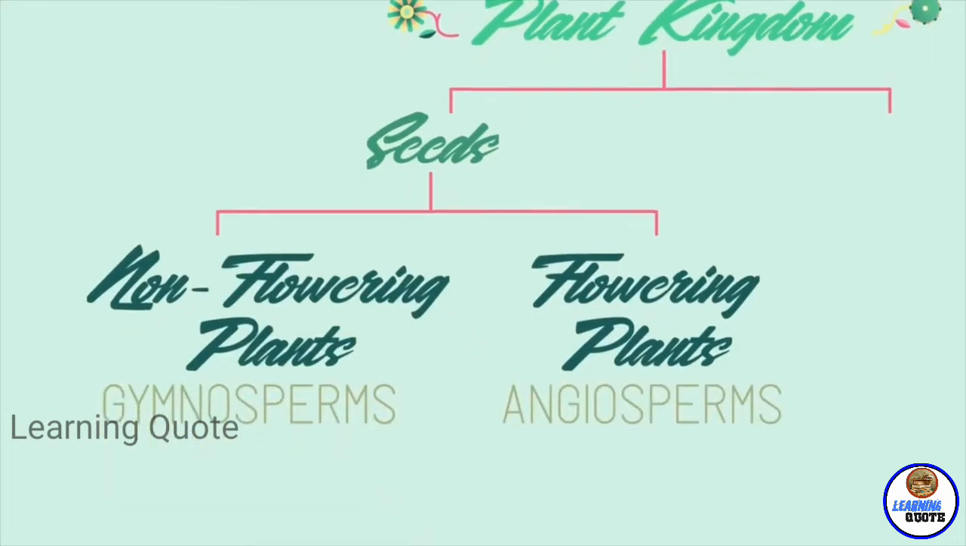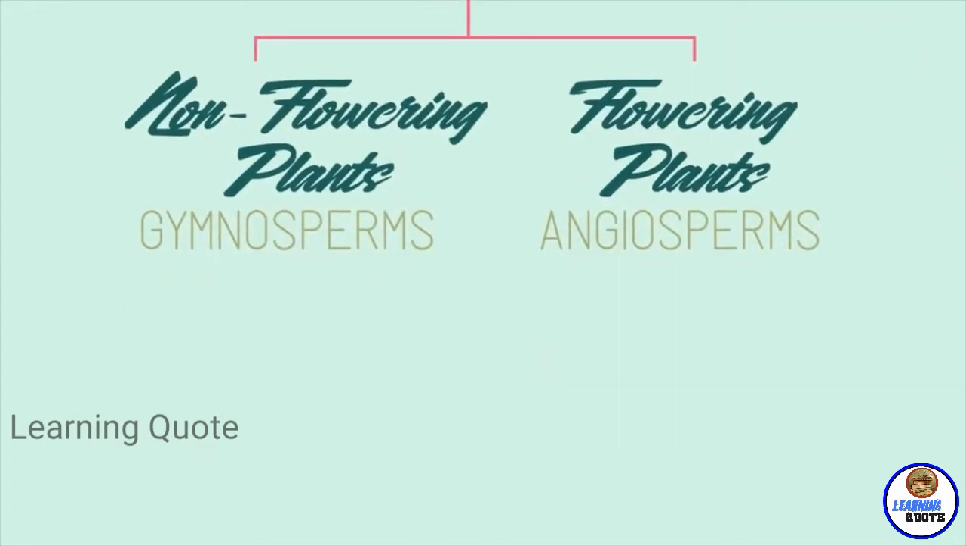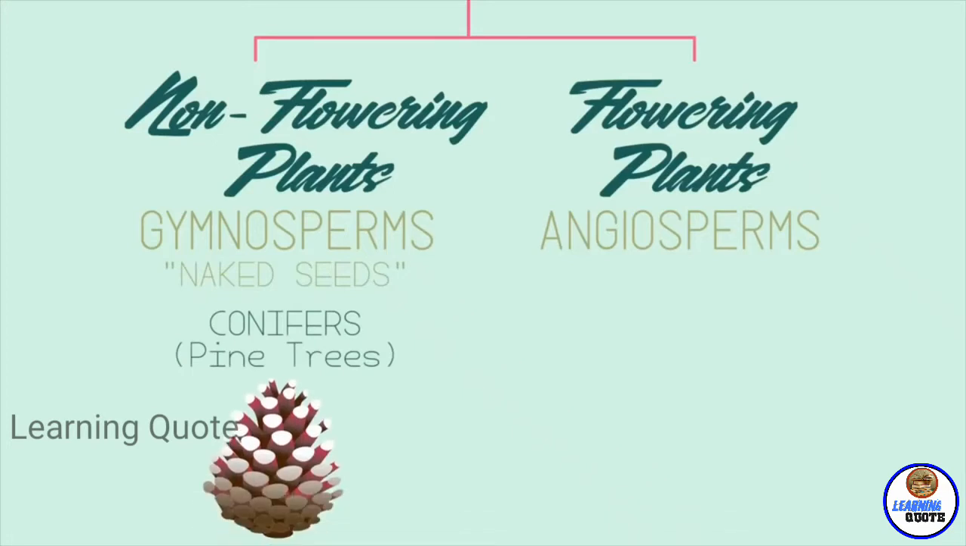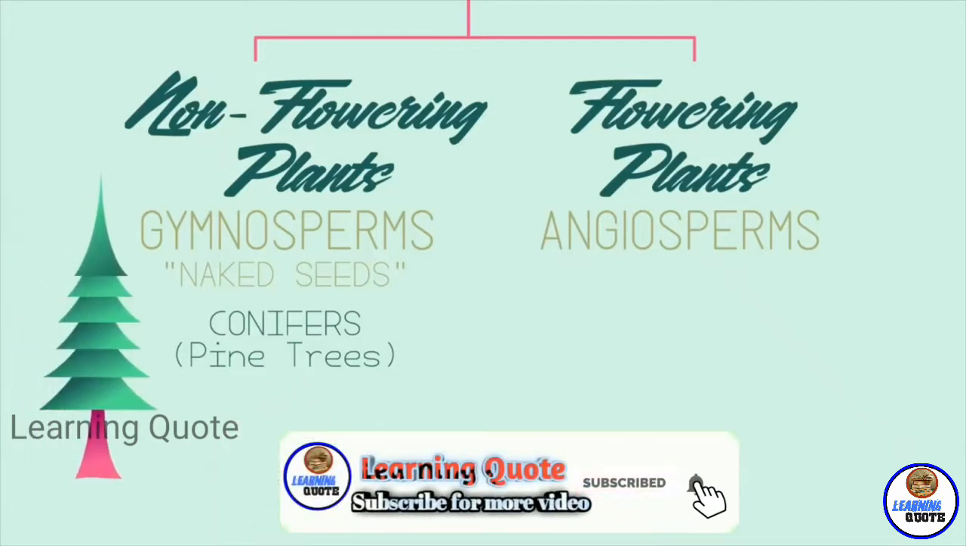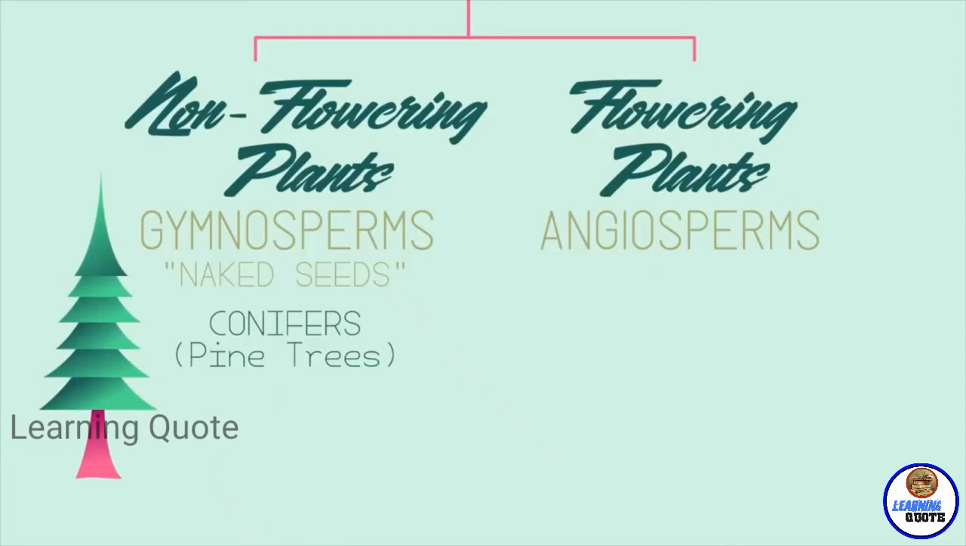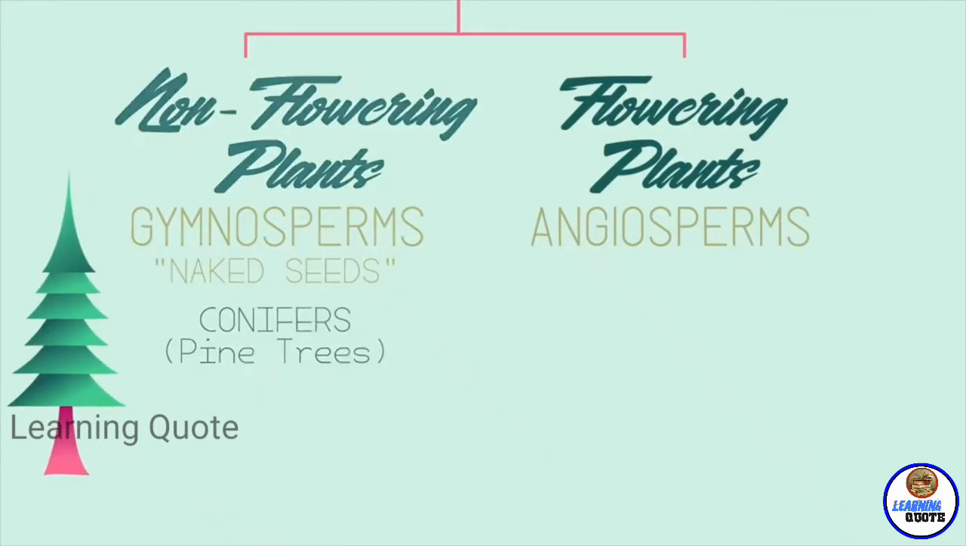As in their name, non-flowering plants do not produce flowers. They also reproduce by means of an exposed seed or ovule. Gymnosperm means naked seed. Like with conifers, the cone on a pine tree is a naked seed, and they do not produce flowers. Gymnosperms are usually tall, evergreen trees, often with needle-shaped leaves. They are usually found in dry places.